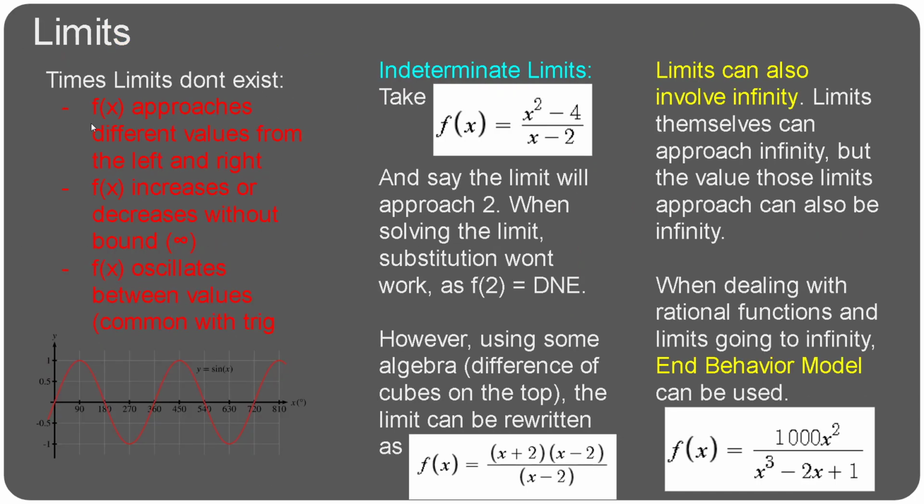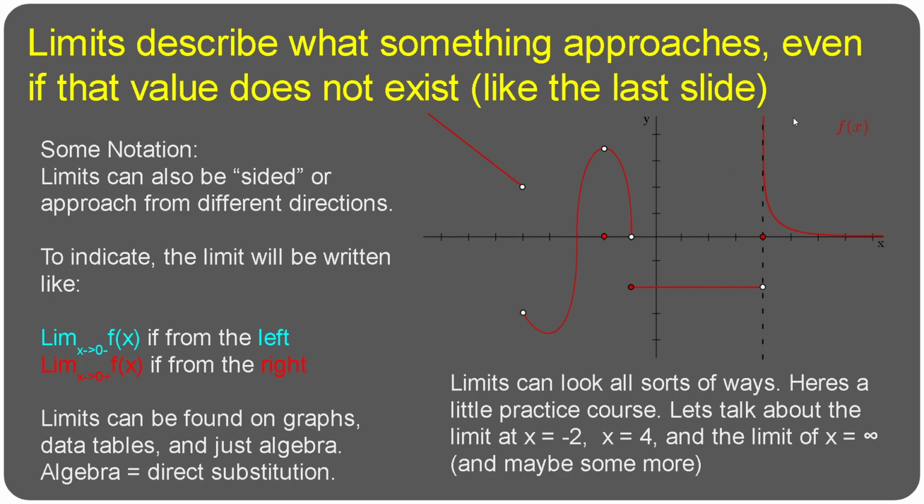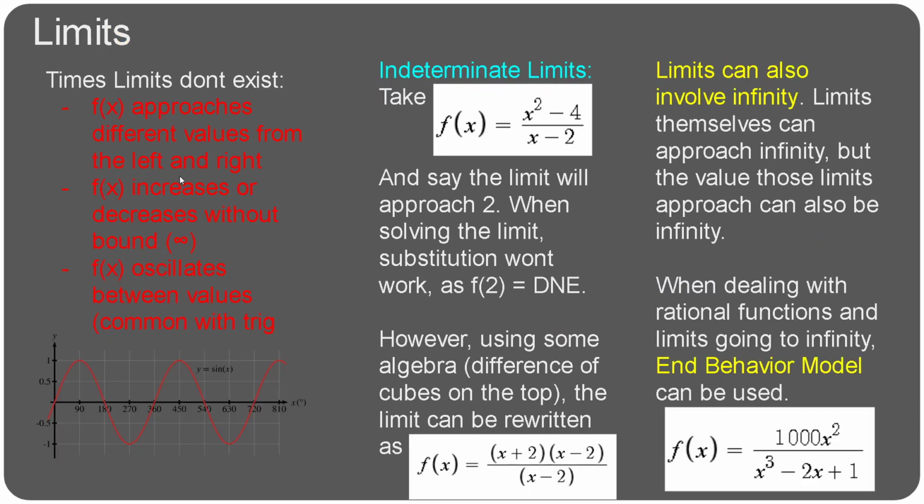These are the most frequent times that limits don't exist. As we mentioned, f of x approaches different values from the left and from the right. This is what we saw at x equals 4 on this practice problem. You're approaching -2 and infinity from this direction, so it doesn't work. Or if f of x increases or decreases without bound, so if it shoots off to infinity like you see in 1 over x. And then the last interesting thing is when f of x oscillates between values, as I mentioned, this is really common with trigonometry. This is just sine of x. And you wouldn't be able to say that the limit of sine of x as you go off to infinity exists at all.